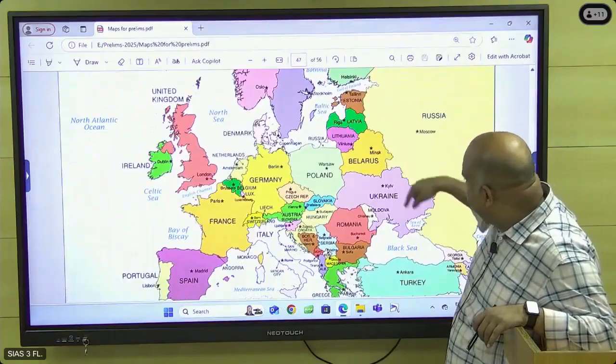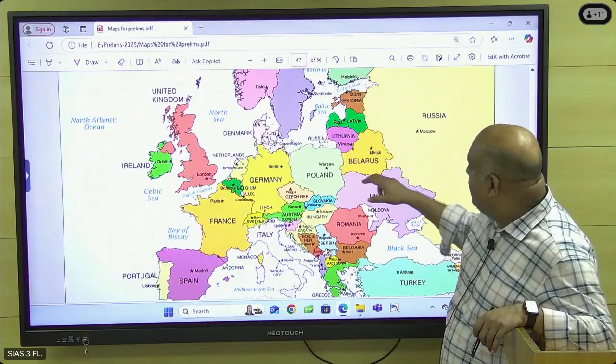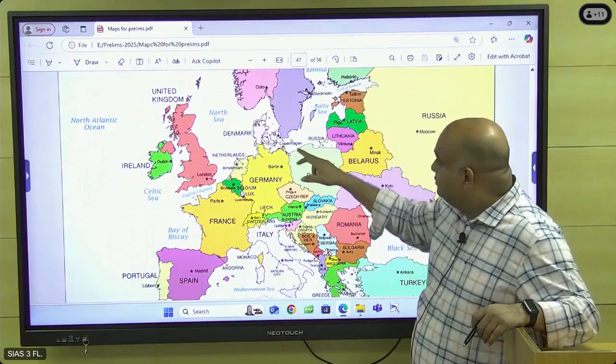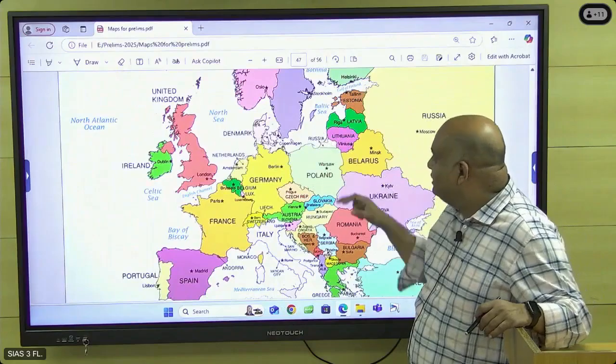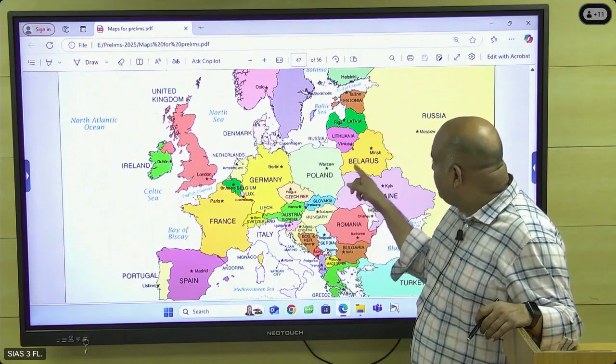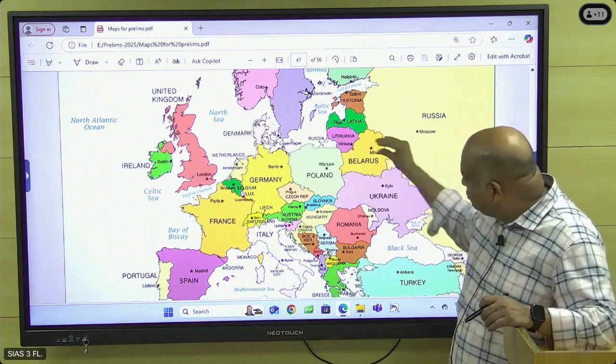Same thing only, this area you just check it. This is Gulf of Finland. And then note that this part is Russia. So this is North Sea, Baltic Sea. In Baltic Sea, Russia is having a territory. And after that, Lithuania, Poland, Belarus is there. After that, Russia is there. Russia mainly imports through this only.